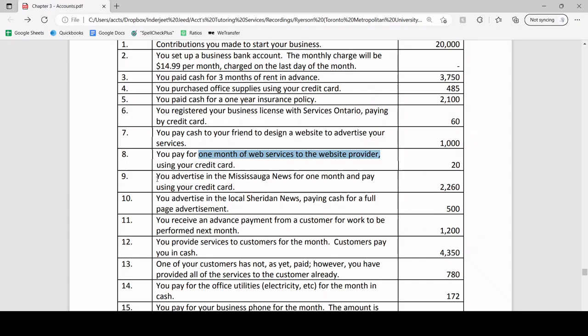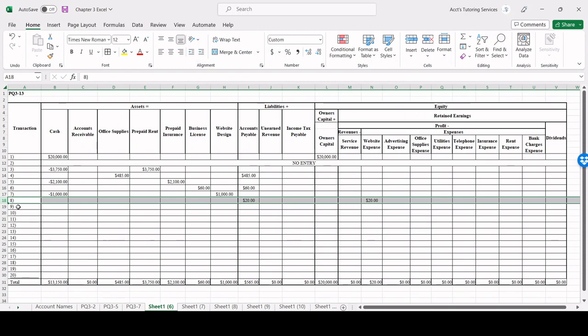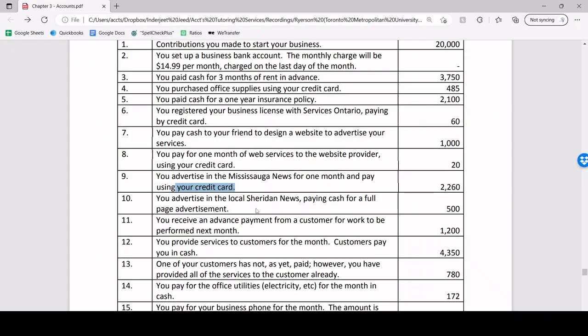Next, you advertise in the Mississauga News for 1 month and pay using your credit card. Once again, credit card is accounts payable. Let's go update that right away. So that's going to be for 2260. So we've already advertised, correct?